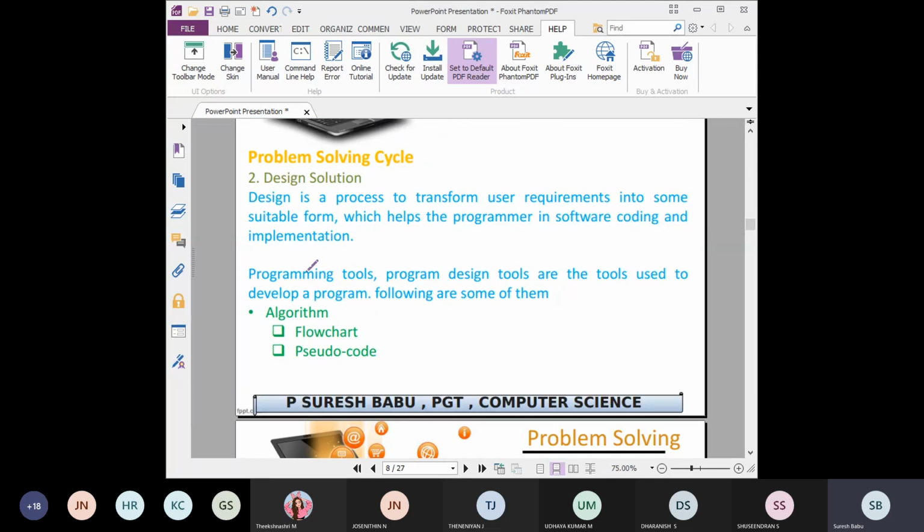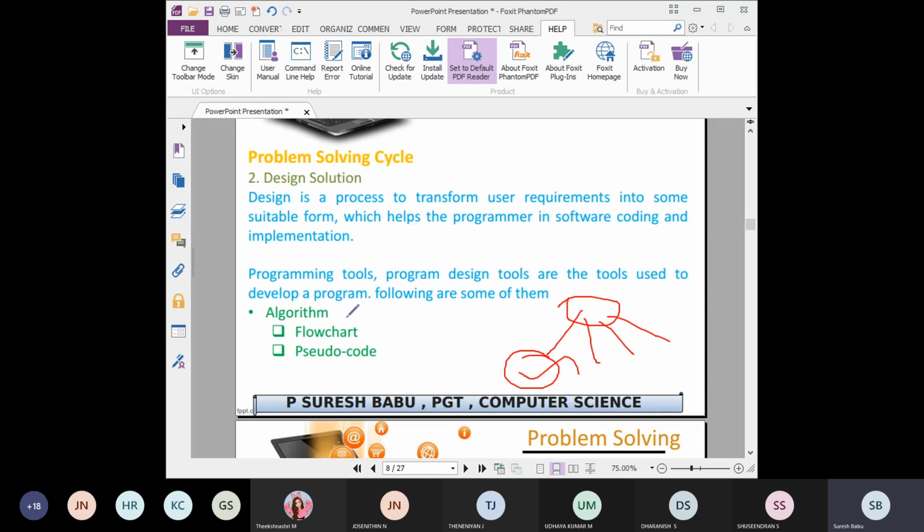Then design solution. This is very, very important. Without any design or any idea, you cannot solve that particular problem. So which way are you going to solve? For a single problem, there are different solutions. You can solve by many methods, but you have to choose one method. You may have five methods or four methods, but you should choose the simple method. So this is a simple method, you should choose this one.